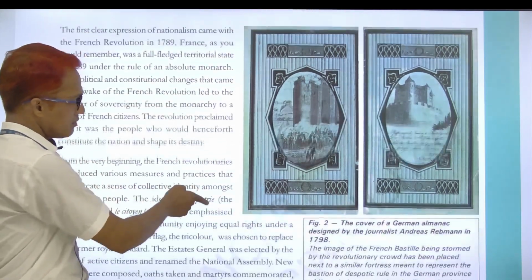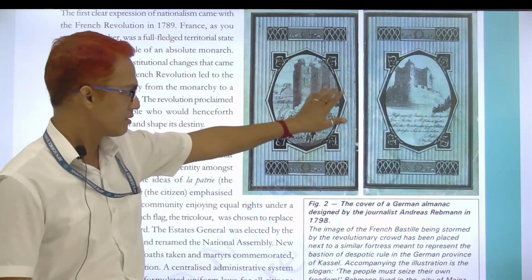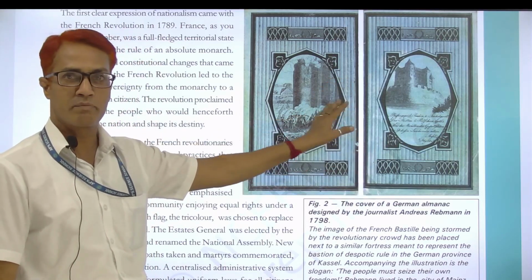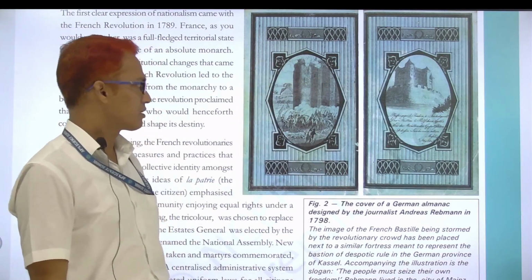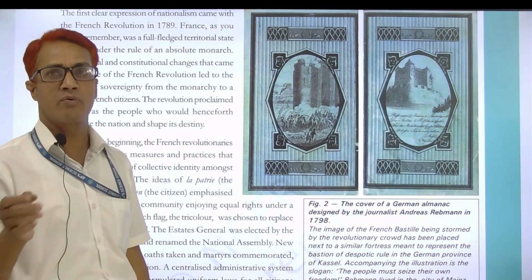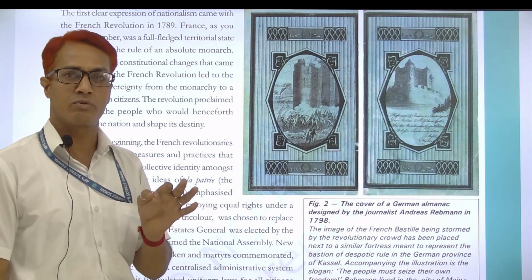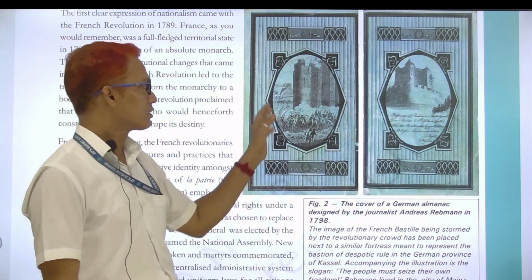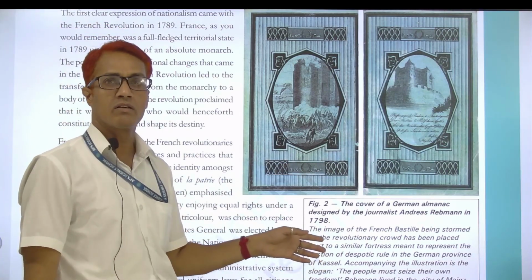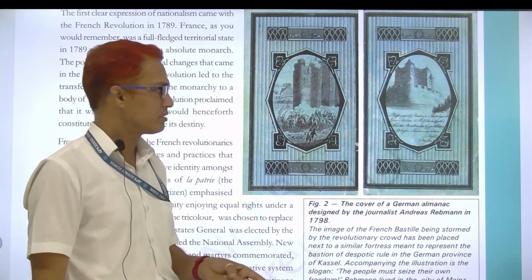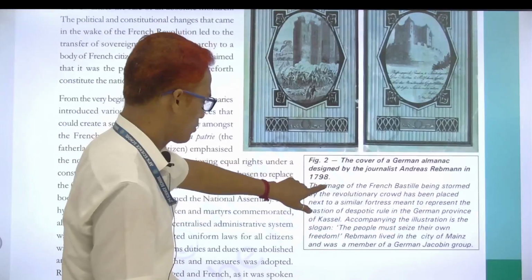Here you can notice there are two images given in front of you as per the page of this chapter. The first picture is related to the Bastille Fort. You already know from ninth class, first chapter, French Revolution, part of history, the complete story was given regarding the French Revolution. On that day, 14 July 1789, this fort was demolished. That is the total information given here.